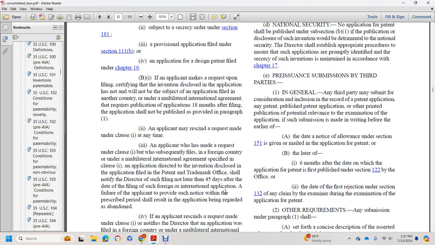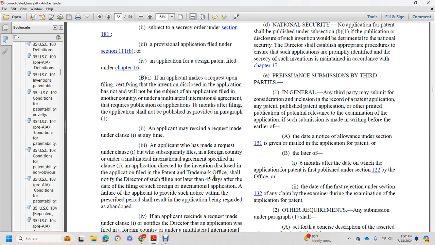(ii) An applicant may rescind a request made under clause (i) at any time. (iii) An applicant who has made a request under clause (i) but who subsequently files, in a foreign country or under a multilateral international agreement specified in clause (i), an application directed to the invention disclosed in the application filed in the Patent and Trademark Office, shall notify the Director of such filing not later than 45 days after the date of the filing of such foreign or international application.